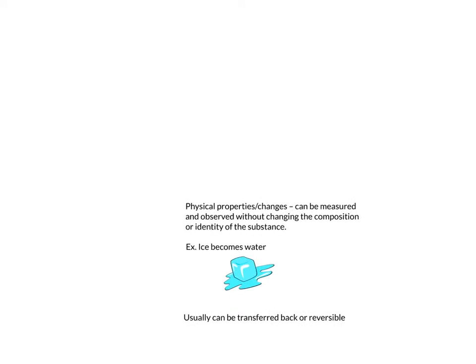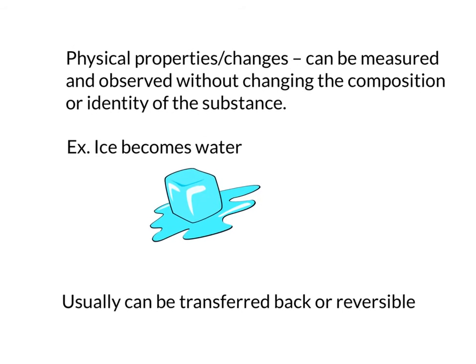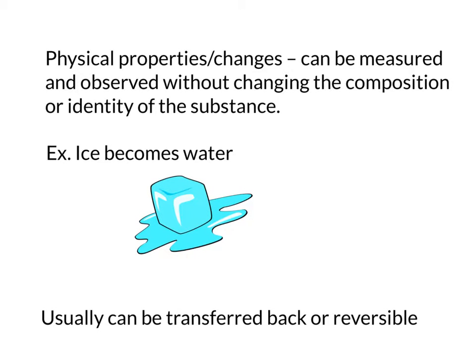Physical change. It happens when the matter changes its physical property, but it does not change its composition. Usually, this type of change is reversible or can be transferred back. Let us have an example. A solid ice in the presence of heat changes to liquid water, but that liquid water can still be transformed into solid ice again. This is an example of a change in state.